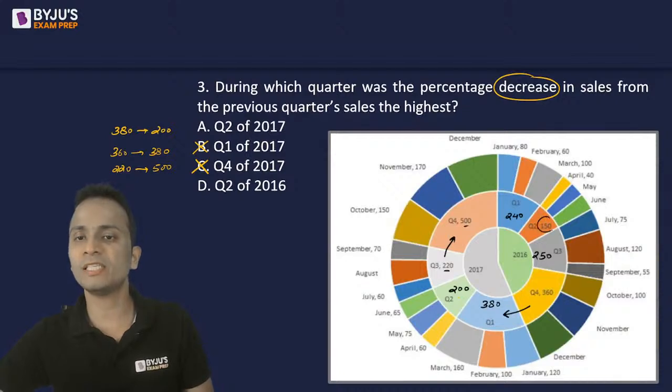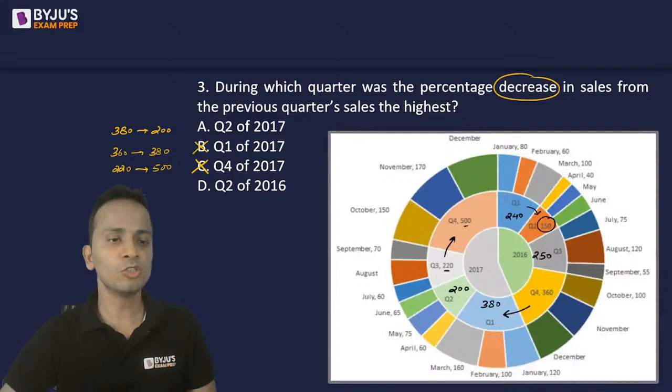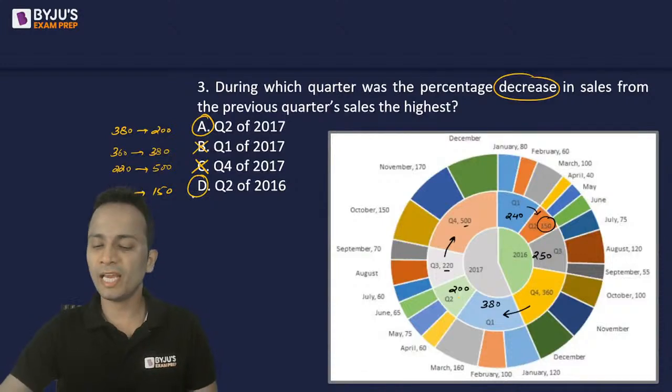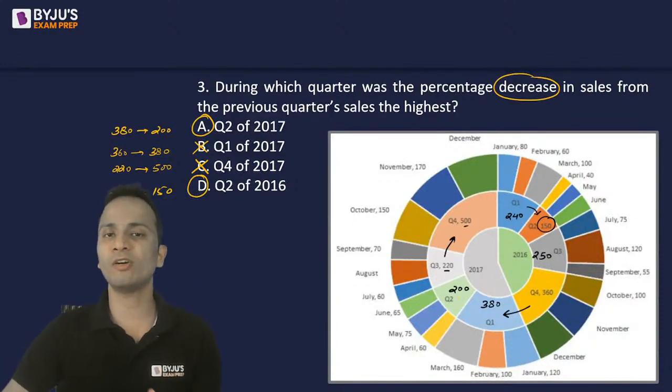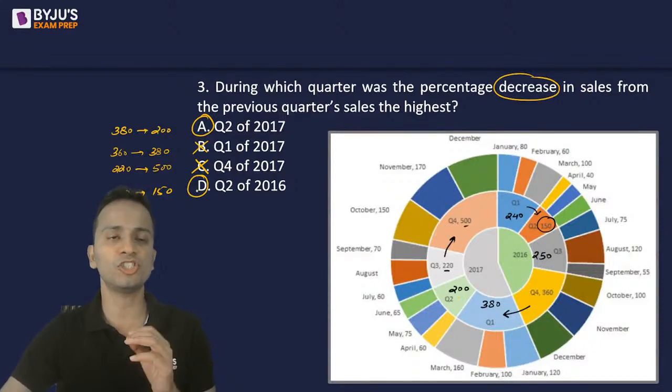Next is quarter 2 of 2016. The value has become 150 from 240. So 240 से 150 हुआ है value, 240 to 150. So yes, there is a decrease. Now I'm left with two options, option A and D, and here I have to find out which of these options shows the highest percentage change.